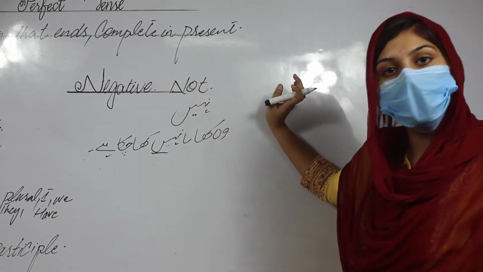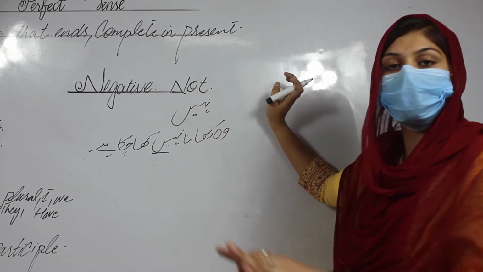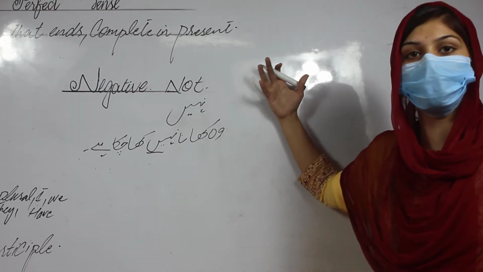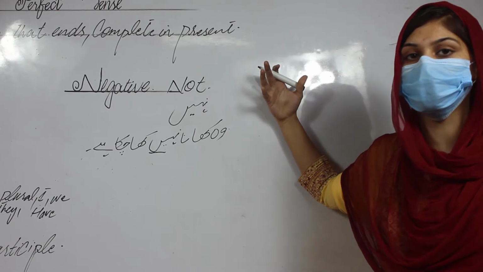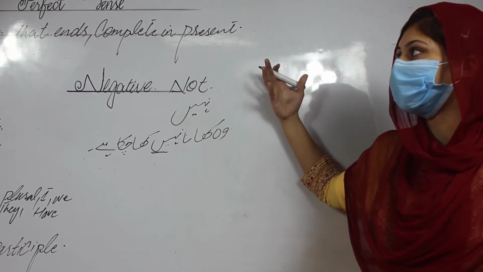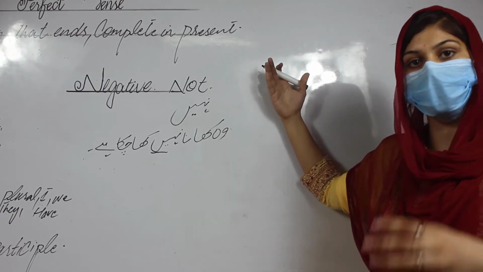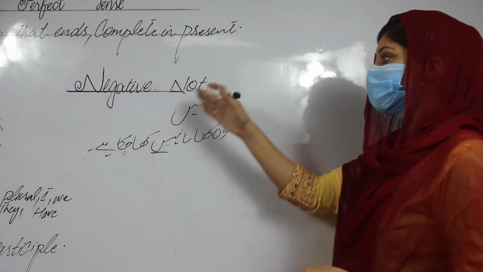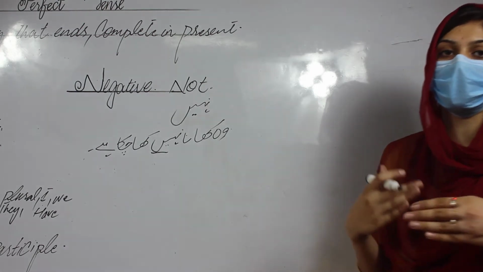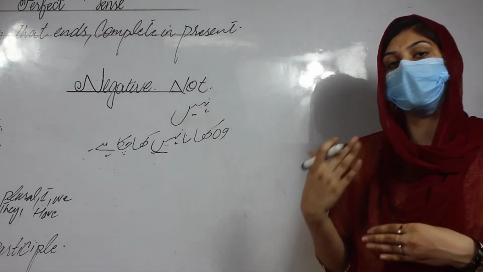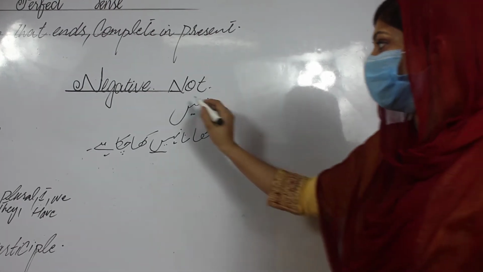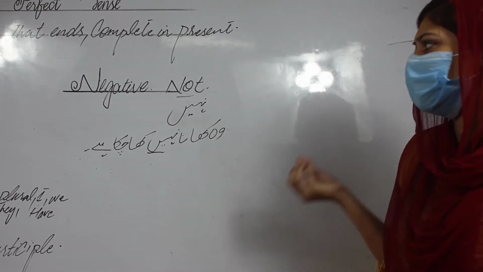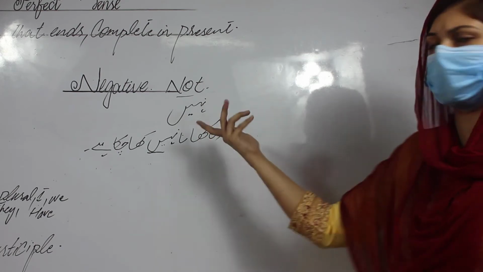If we do not put the not and solve the statement without it, that means we are writing a simple affirmative sentence and not solving the negative statement. This is a clear differentiation between the affirmative and the negative. So for clarification and differentiation, you have to put the not, because you can say this one is a helping verb for the negative.